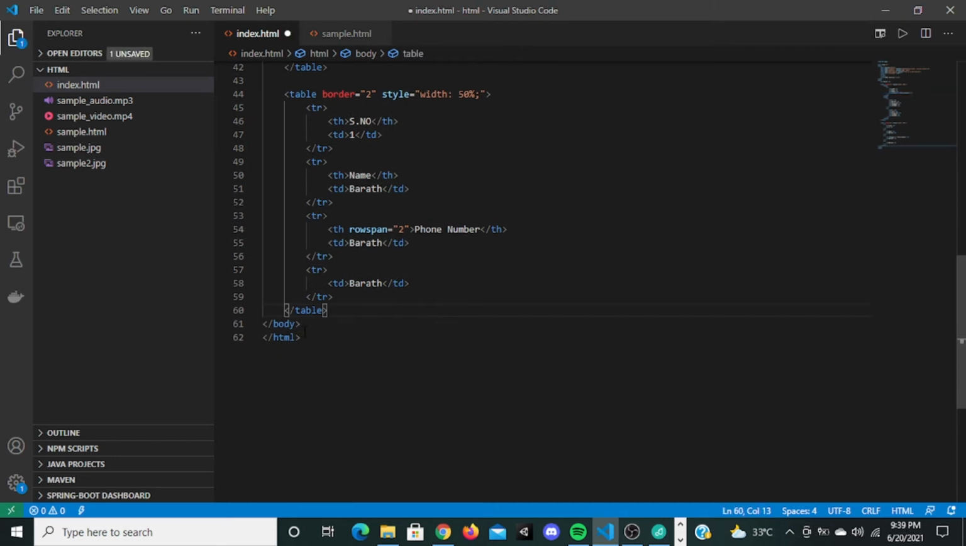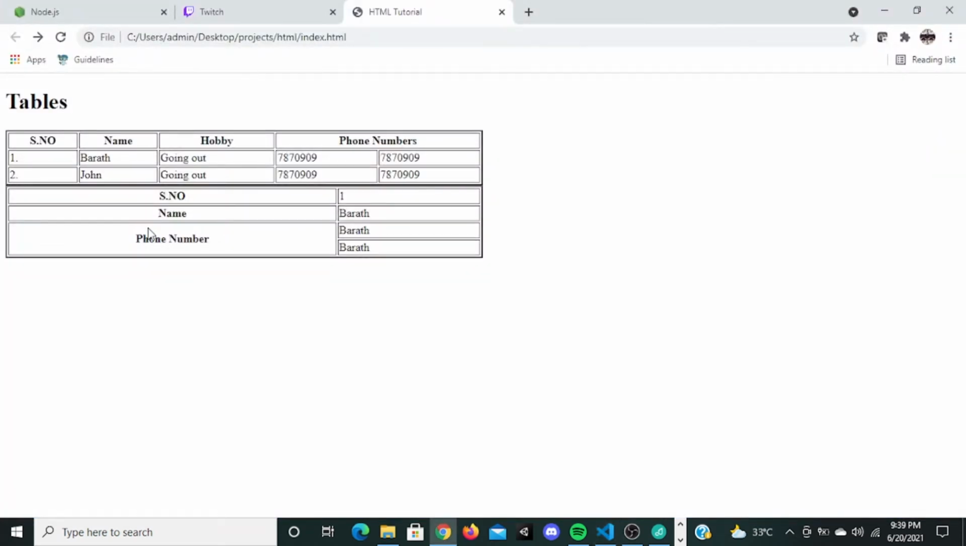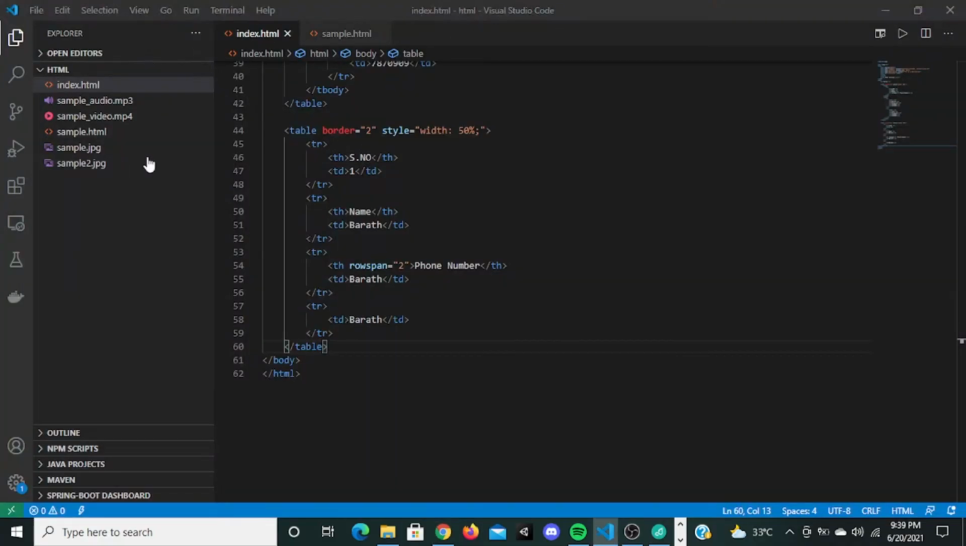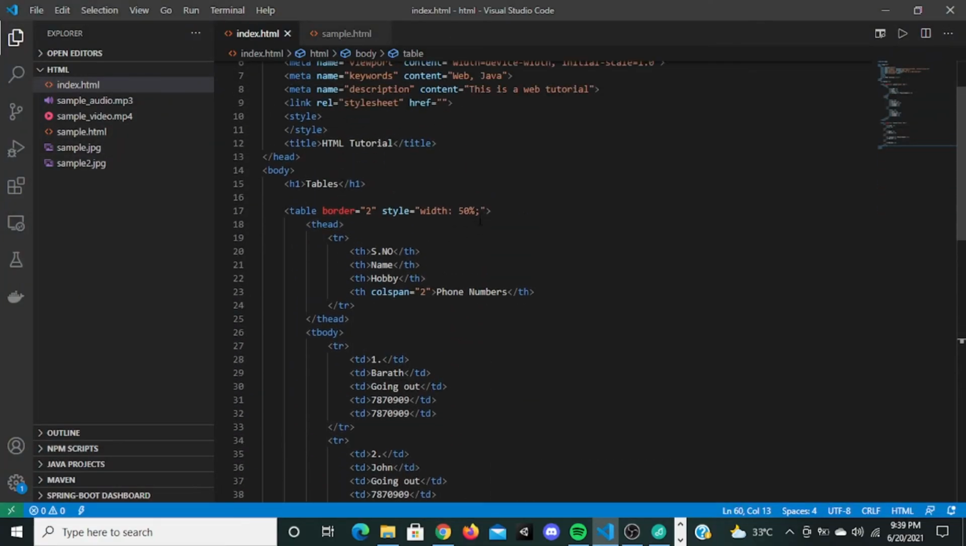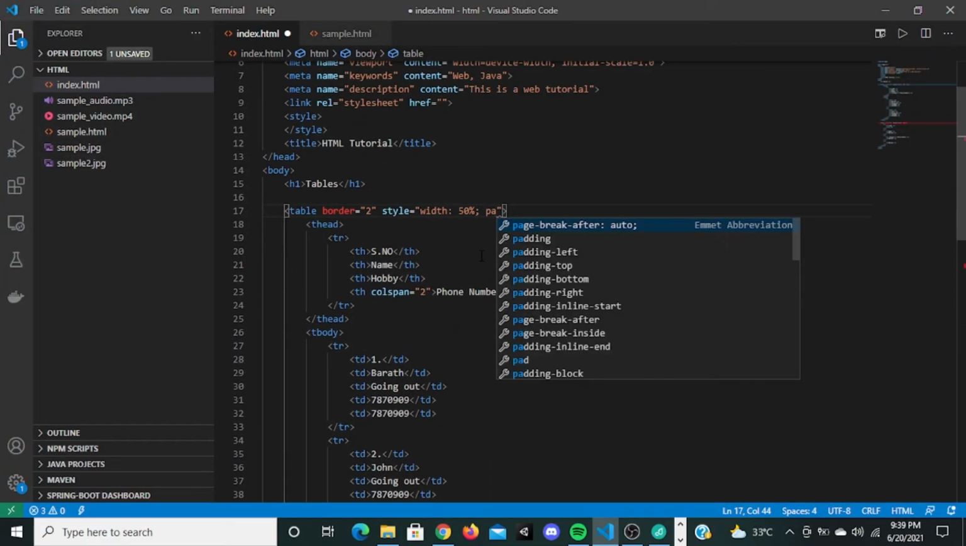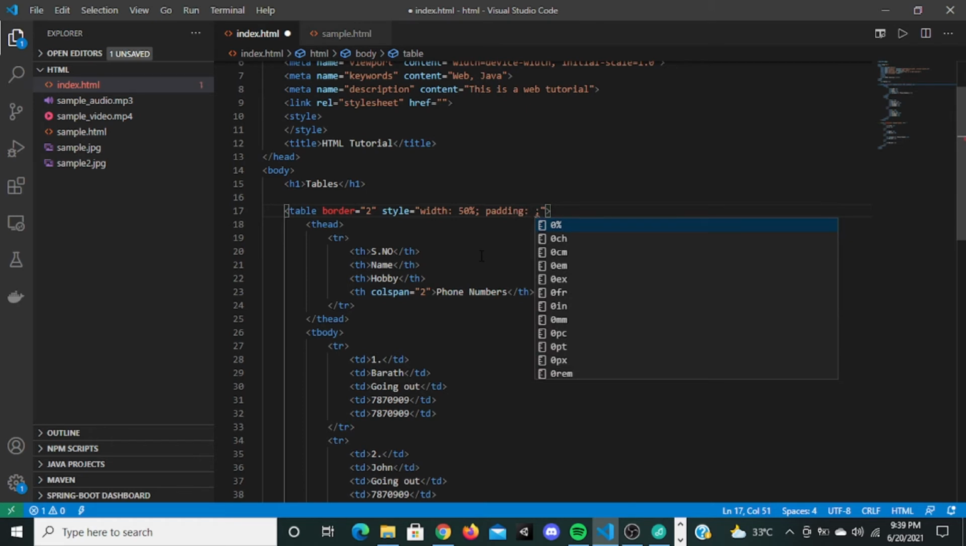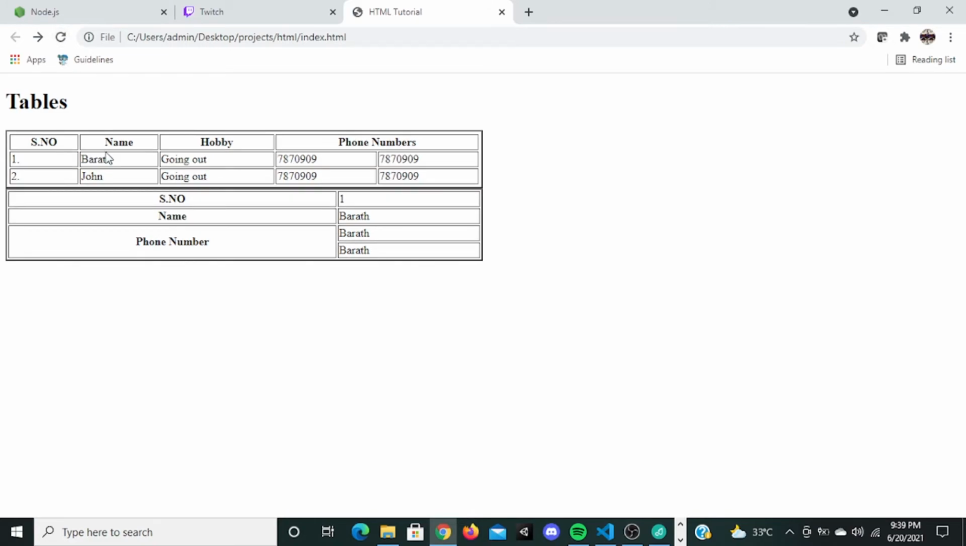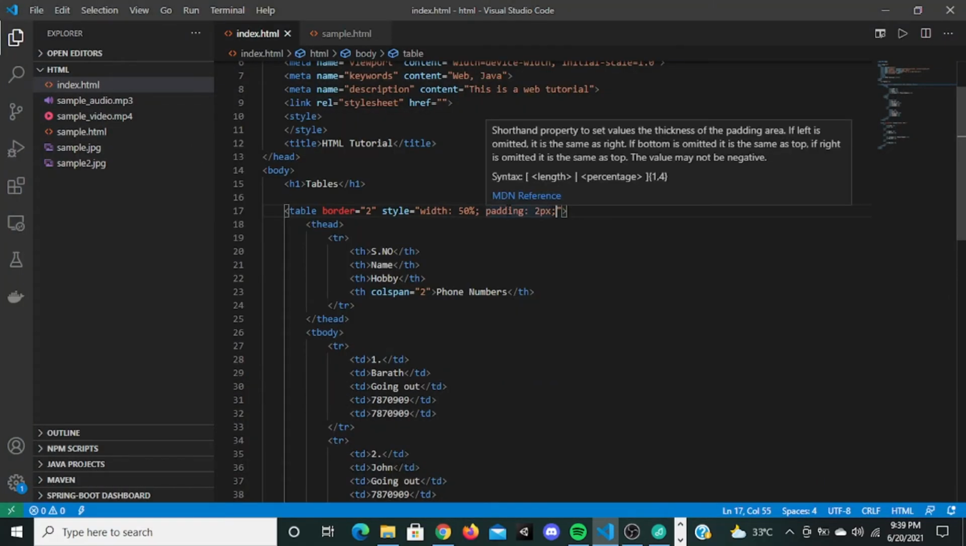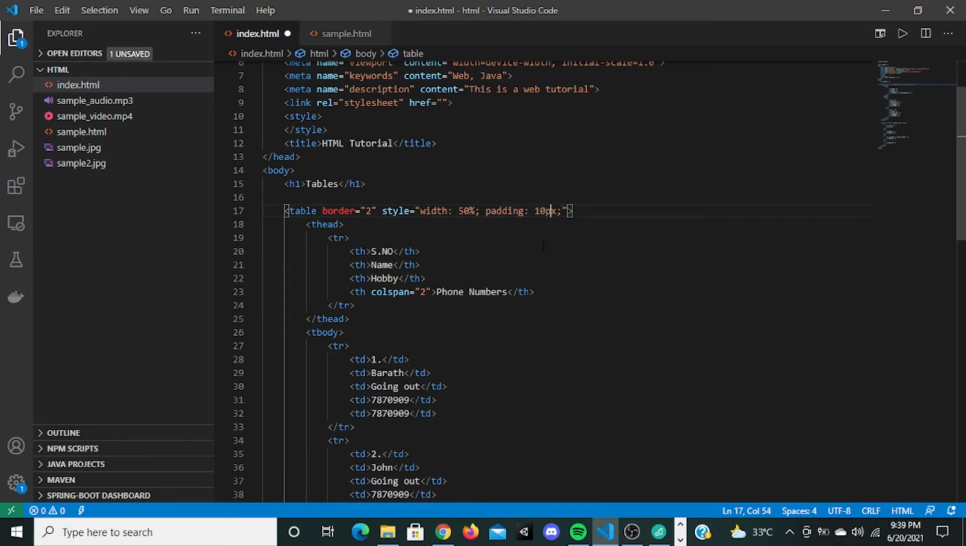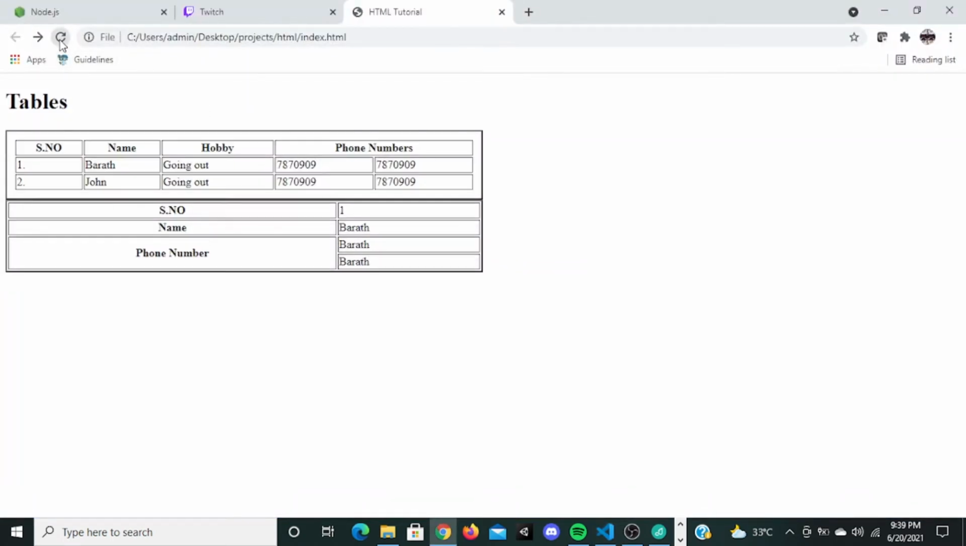We can give padding to this data too, like this text right here, you can give padding to these things. Like if I say here width, and if I say padding, like 2 pixels, and I go and refresh it, it's going to increase the table padding. If I say like 10 pixels or something like that, it's going to increase all this, this border.